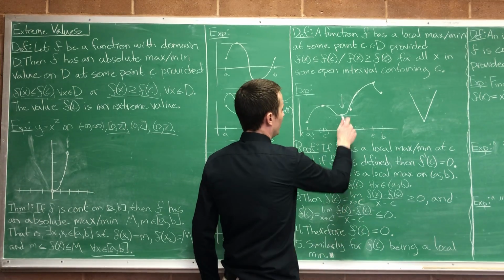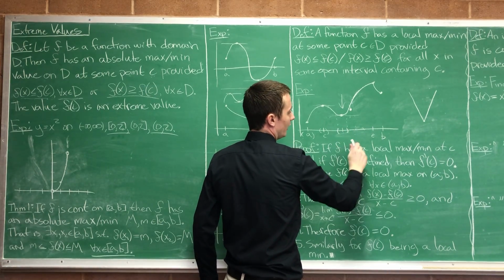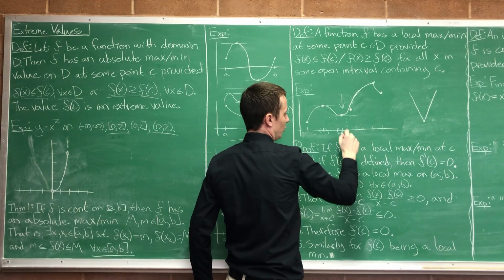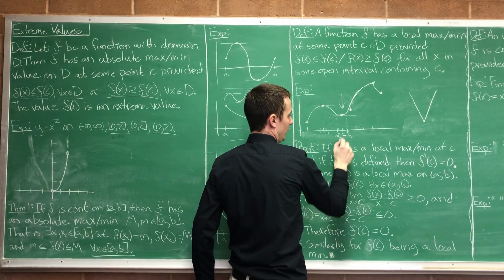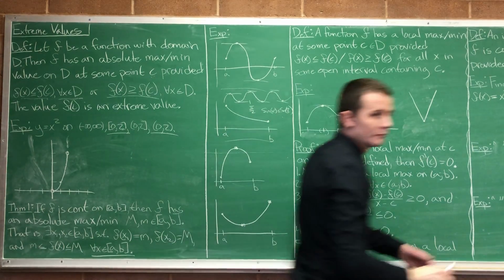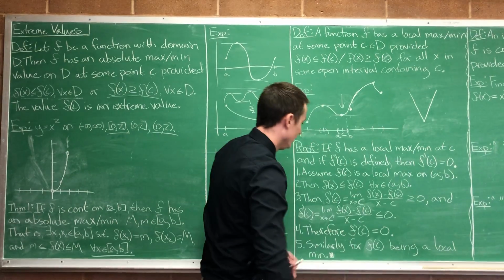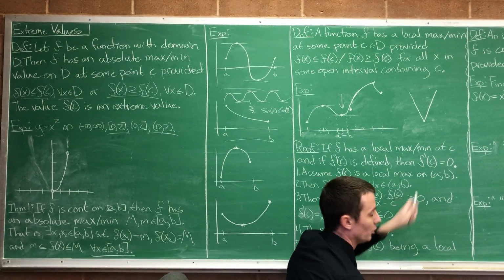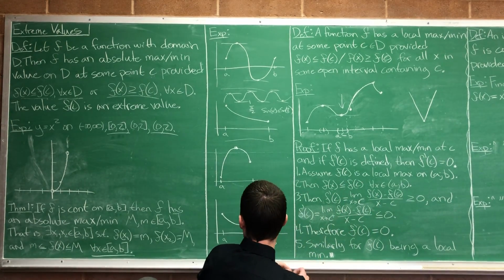Looking at our picture here, let's erase all these points so that none of them are named. If we're talking about this point, here's c, then a is this point and b is this point, some open interval (a, b) containing c. So I know f of x is less than or equal to f of c on this whole interval. Now, what else do I know?